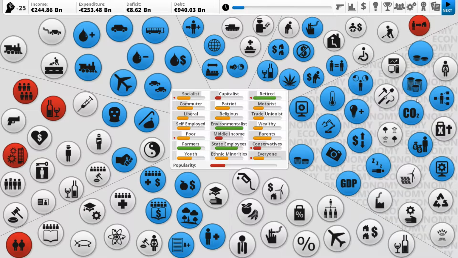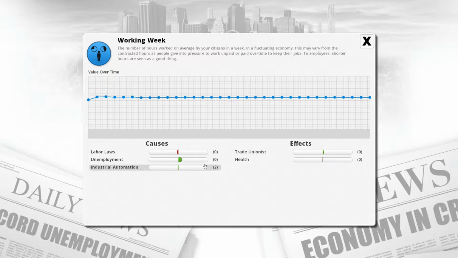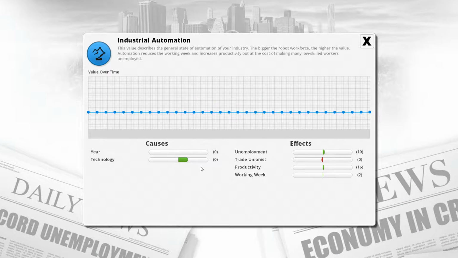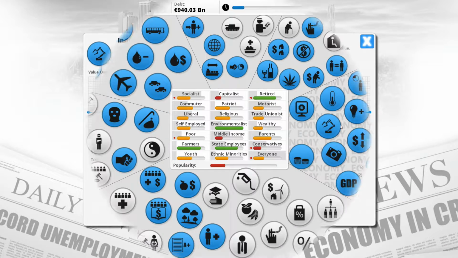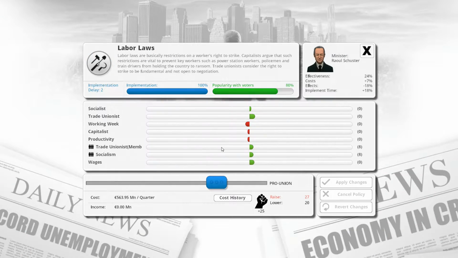Lovely. Ban Sunday shopping, I saw. Can we change that? We cannot. Nope, nope, nope. Labour laws. Pro-union. So we save money, increase the working week, and everybody apart from capitalist and productivity changes into a negative.